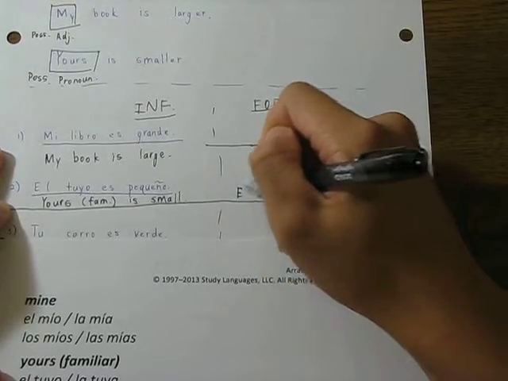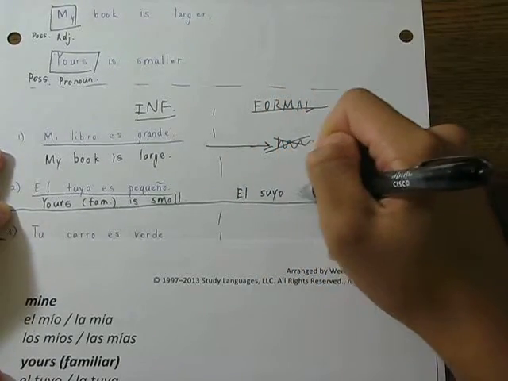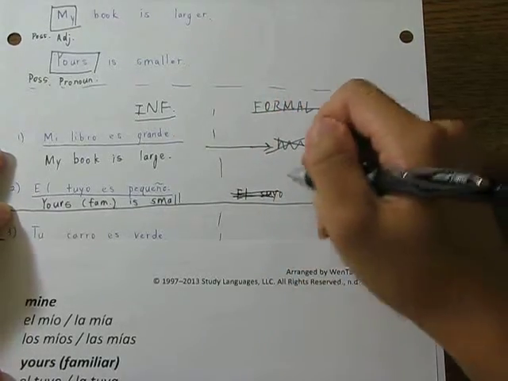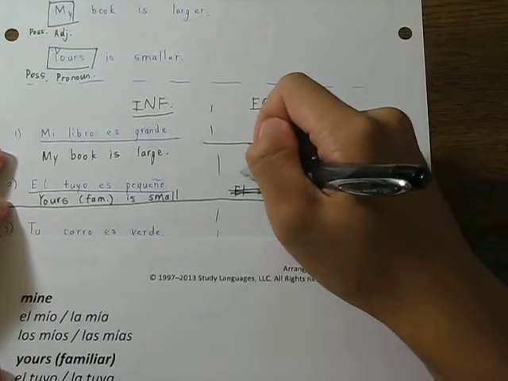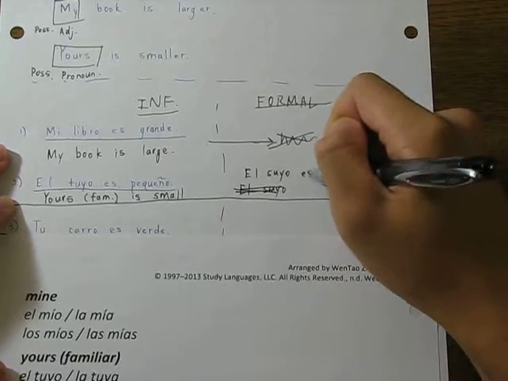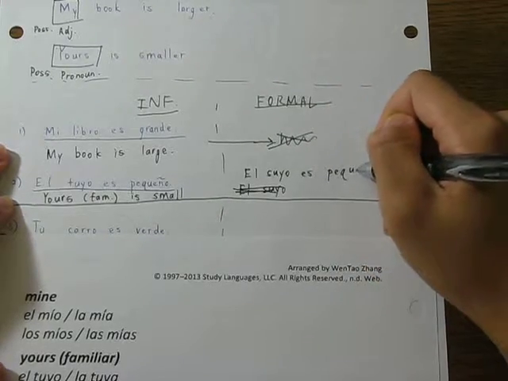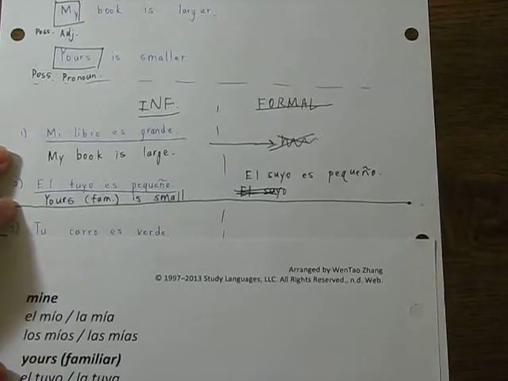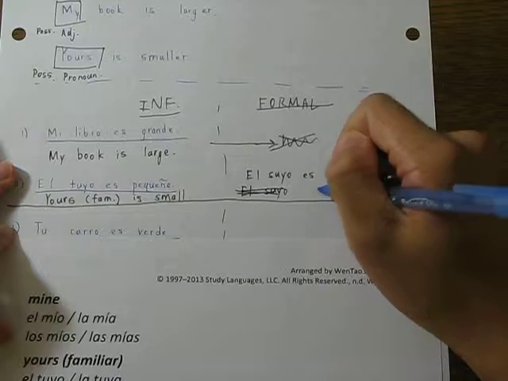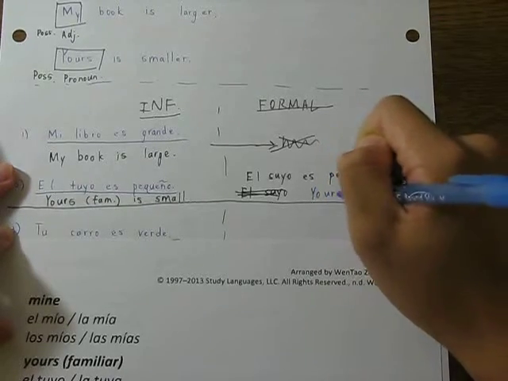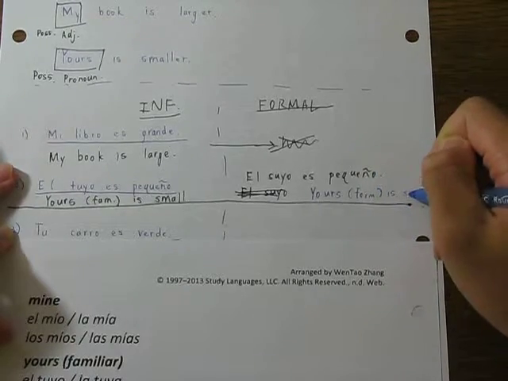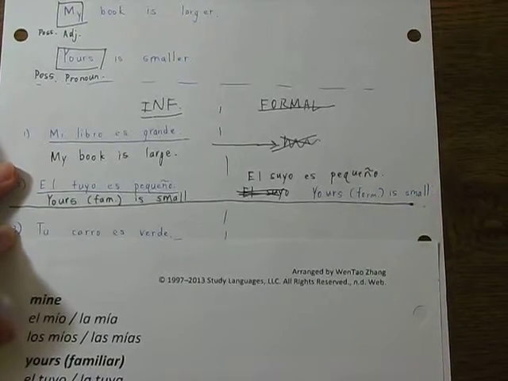So for the formal Spanish, you would say el suyo es pequeño. And the English translation would be yours, formal, is small. And you're still talking about the book.